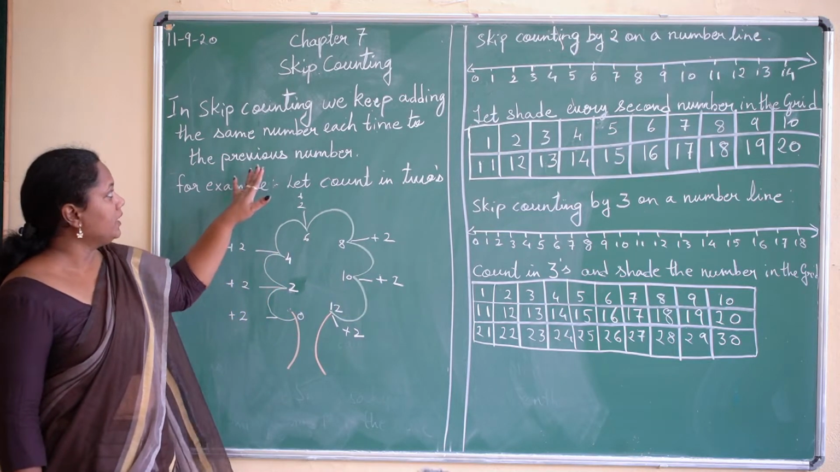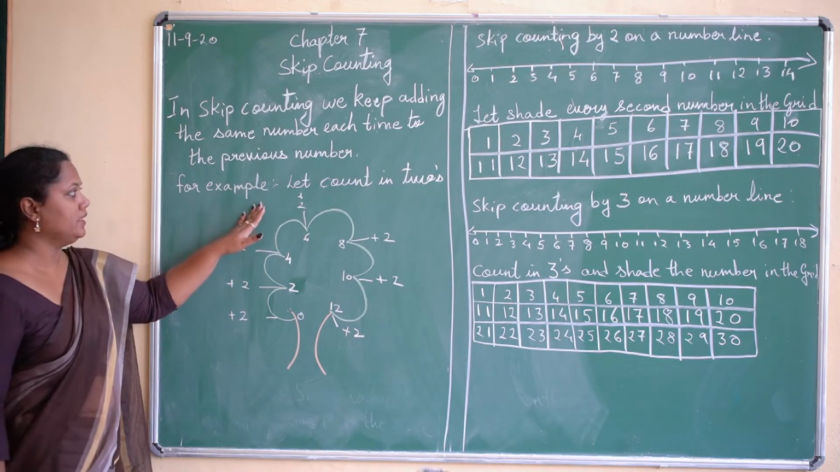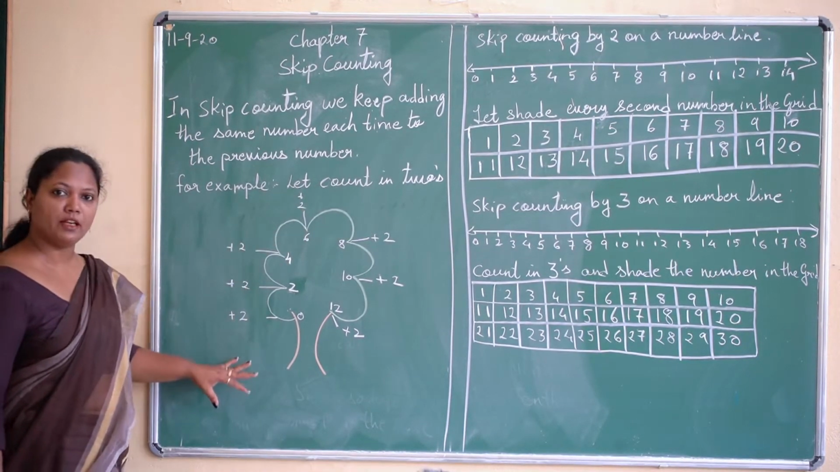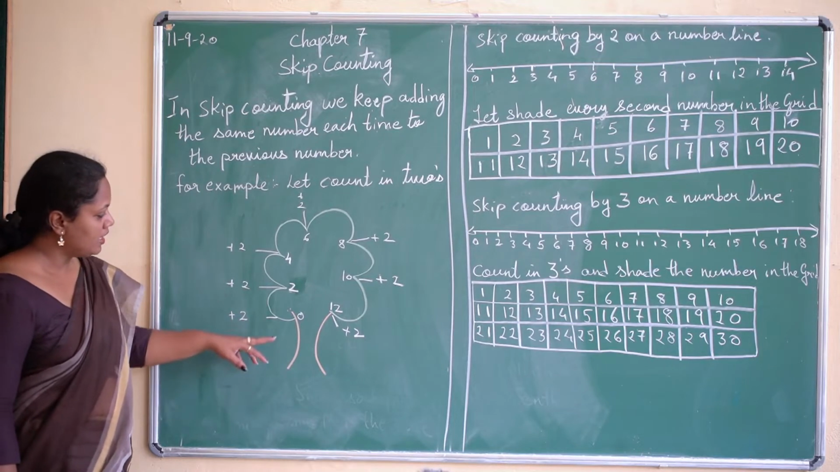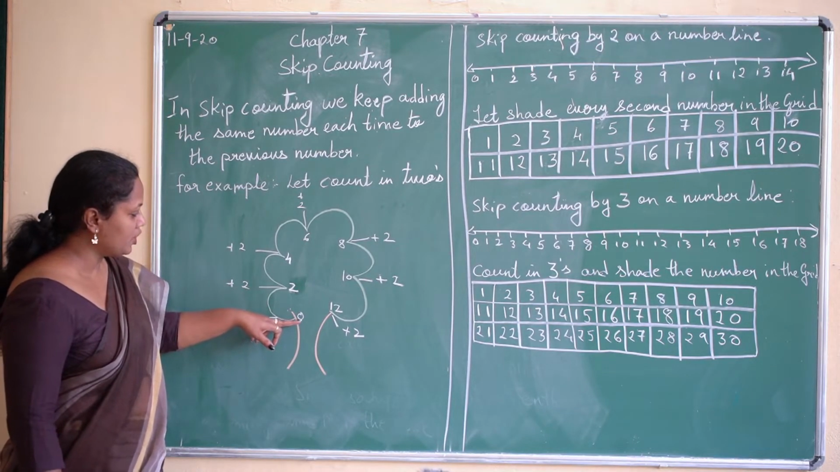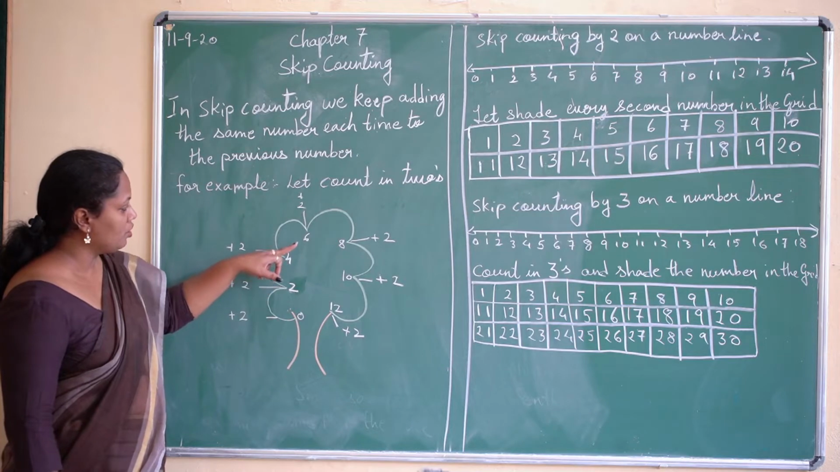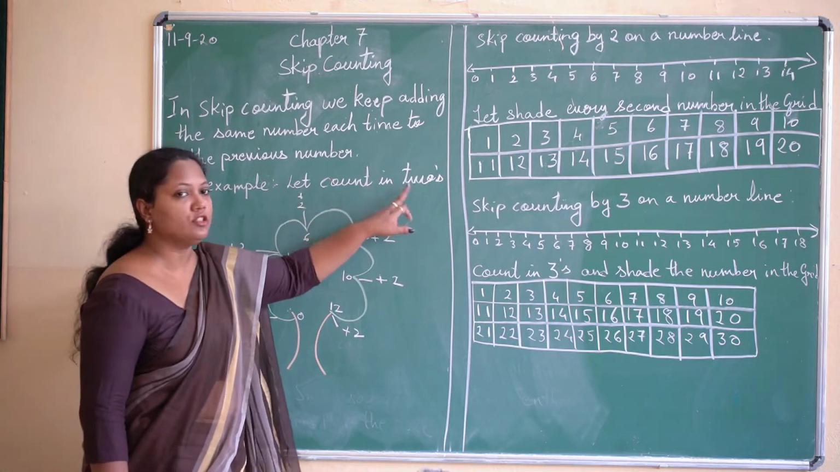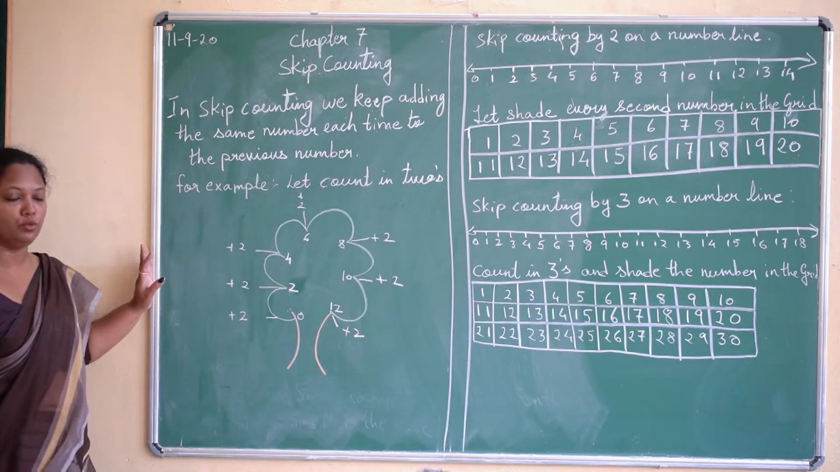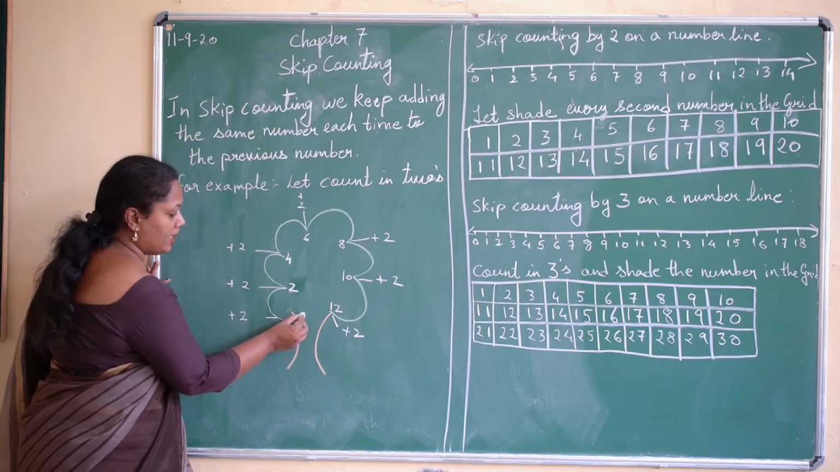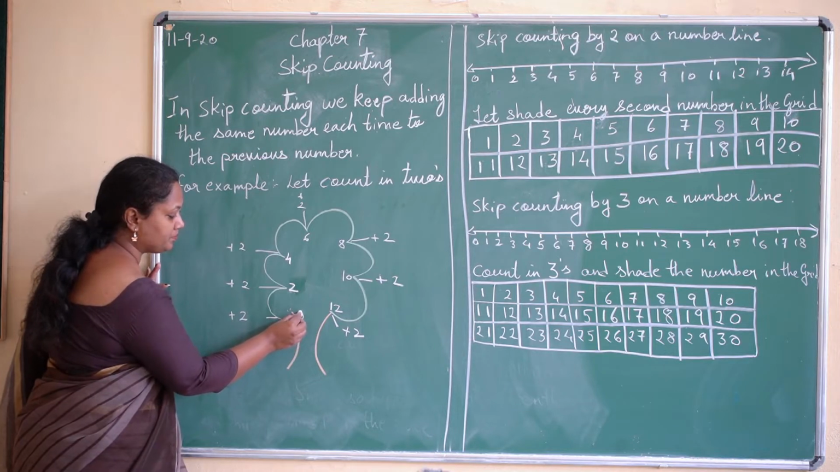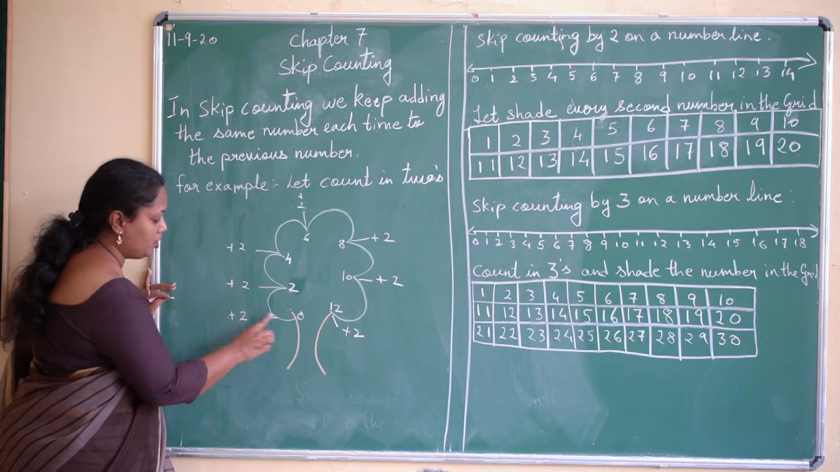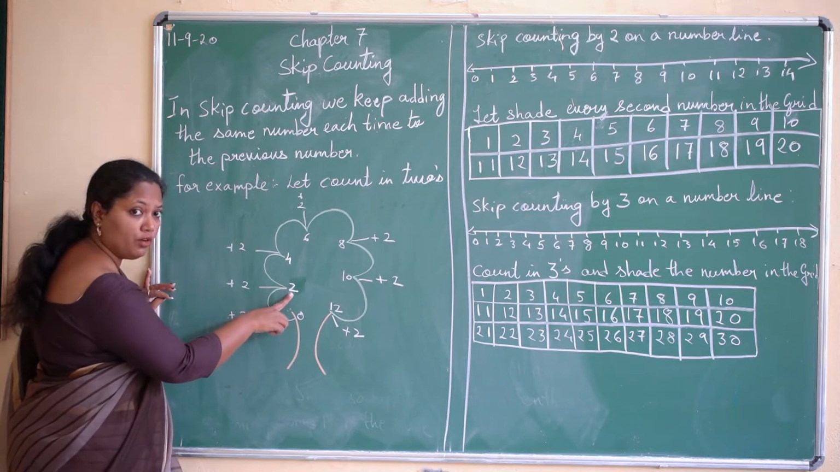For example, let's count in twos. One tree I have made over here. It has numbers 0, 2, 4, 6, 8, 10, 12. This counting has been done in twos. So we'll start with 0. From 0, if I add 2 to 0, what will I get? 0 plus 2, I'll get 2 over here.